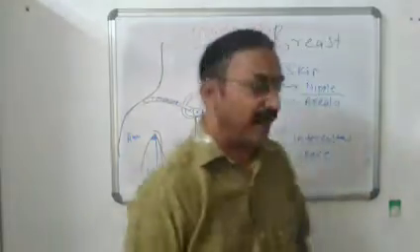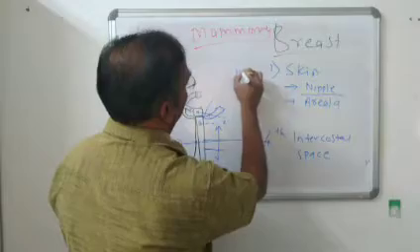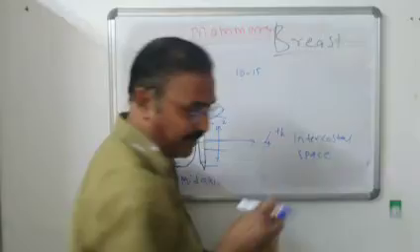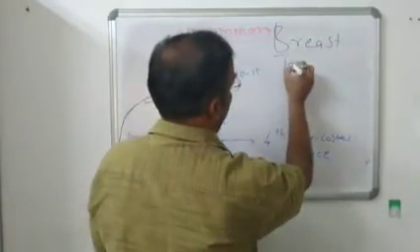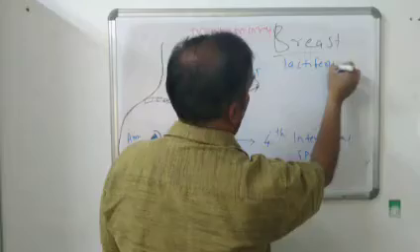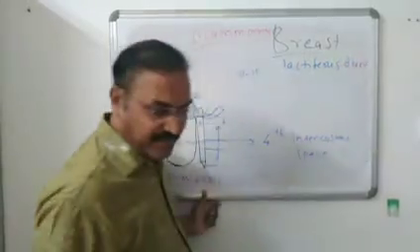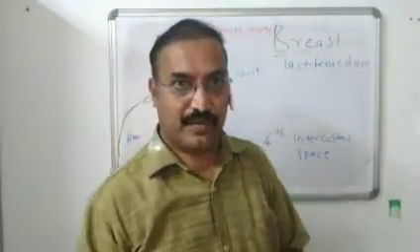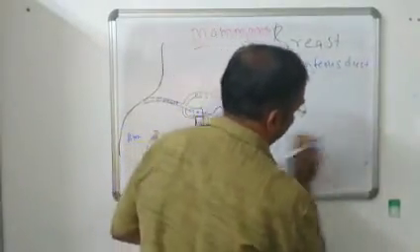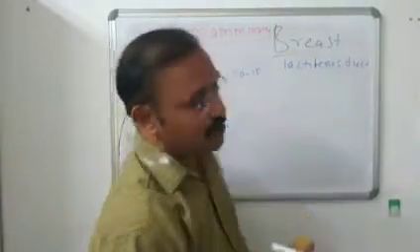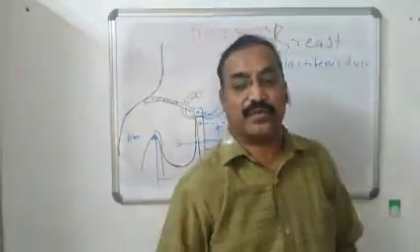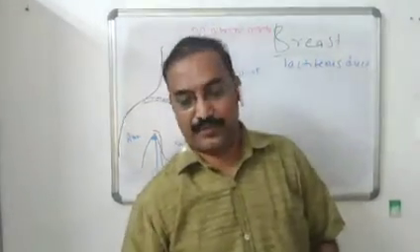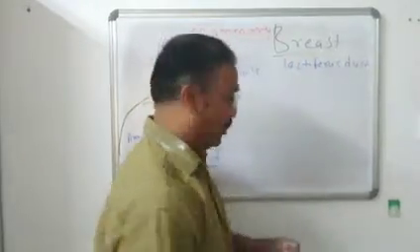Now, it is pierced by 10 to 15 lactiferous ducts. The nipple is made up of circular as well as longitudinal muscle. Whenever there is contraction of the circular muscle, it produces erection of the nipple, and the longitudinal muscle retracts the nipple. So that is the action of the circular and longitudinal muscle.